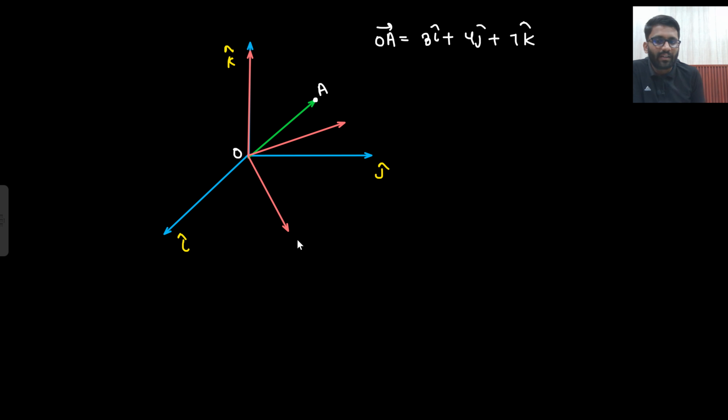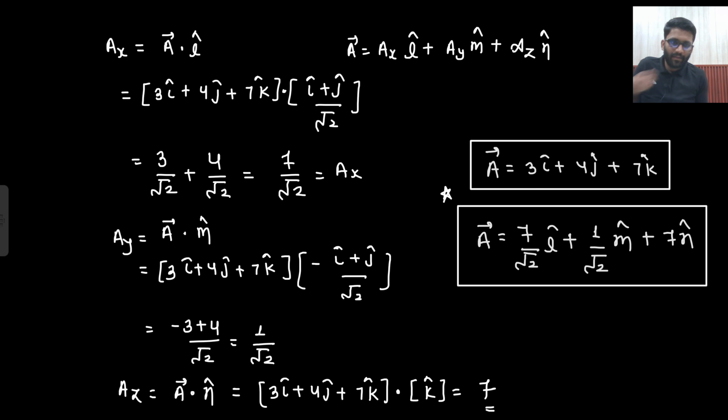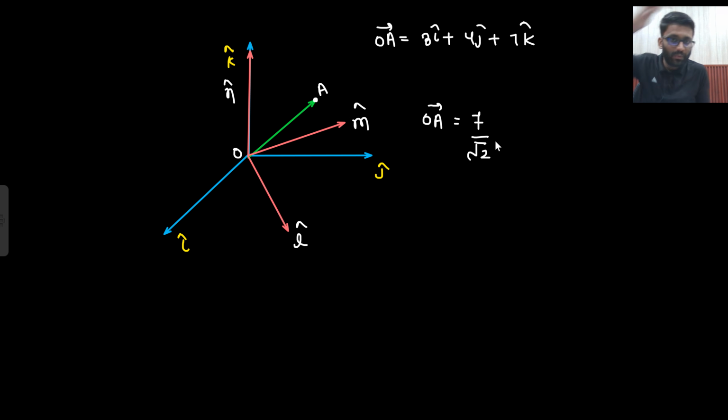Now I made another coordinate system which has the unit vectors L cap, M cap, and N cap. When I converted it, I am getting 7 by root 2 plus 1 by root 2 and this as it is.